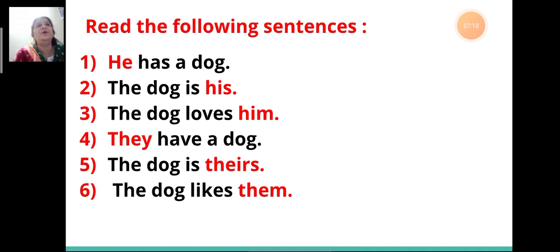Now in these sentences, children, the highlighted words he, his, him, they, theirs, them are pronouns of the third person because they stand for the person or thing spoken of.